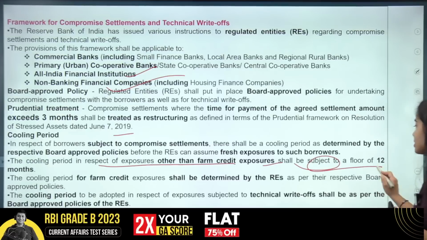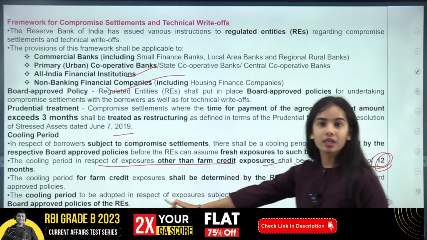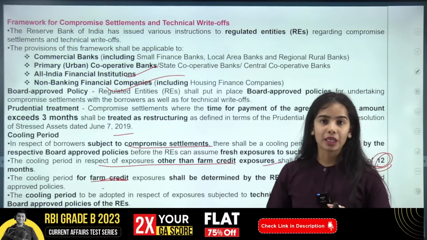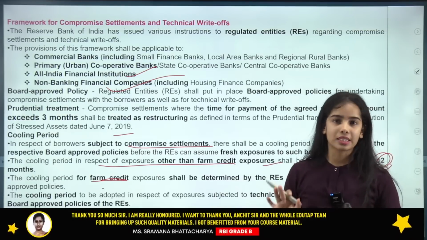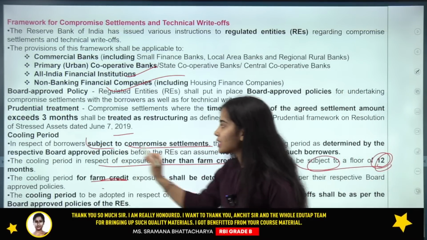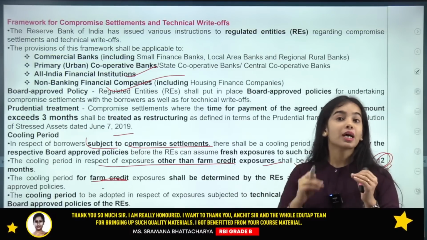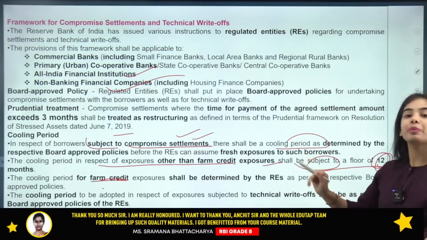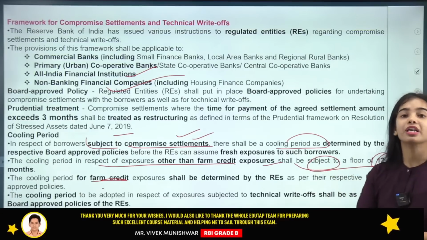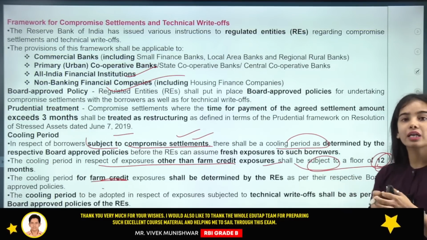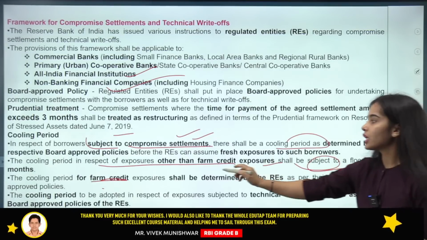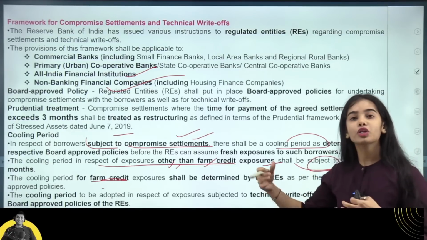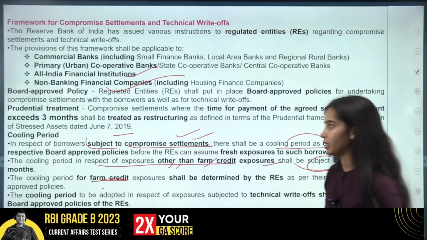So the cooling period for the exposures other than the farm credit exposure shall be subject to a floor of 12 months. For the farm credit, if there is a compromise settlement happening, there is a cooling period that the board has to decide. So in respect to the borrowers that are doing the compromise settlement, that are not giving the complete amount to the bank, the cooling period is decided for when a fresh loan can be given to such borrowers. So the cooling period for the exposure other than the farm credit is 12 months, as said by the Reserve Bank of India. For the farm credit, the board has to decide the cooling period.